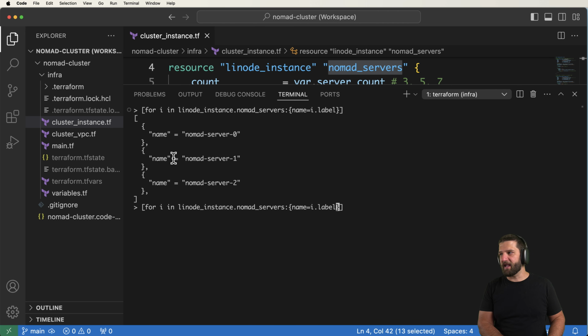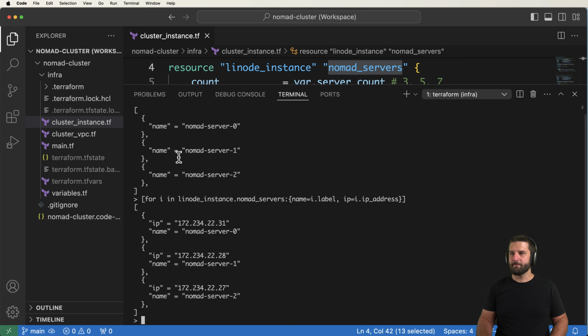And so I can also do this again and do comma and do something like my IP being i.ip_address. And of course, this i right here is a variable that I defined in that for loop. So a for loop is just going through each one. It's doing an automatic iteration of all of the available items for the Nomad server. And then we distinguish this little dictionary here. We say what key value pairs we want. Key being the name, and then value being the actual value that's inside of that current iteration. And so this gives us a lot of information, which is really nice.